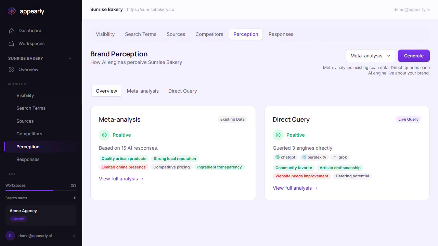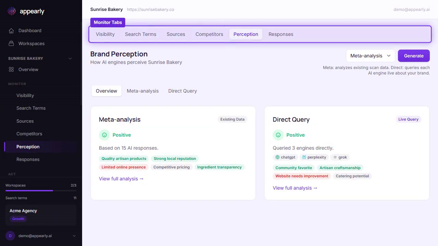Did the narrative shift? That's your feedback loop for content optimization, and every snapshot is saved so you can track the change over time. That's brand perception in Appearly.